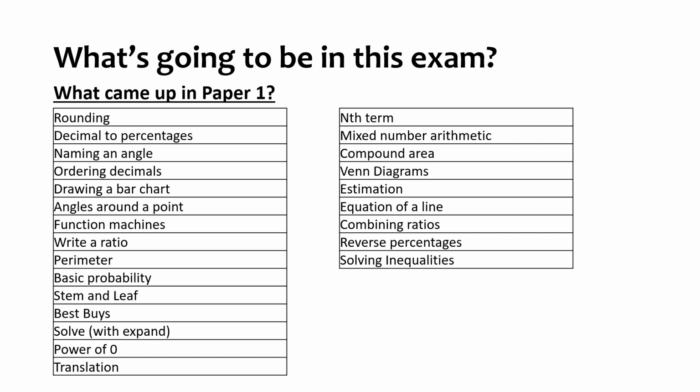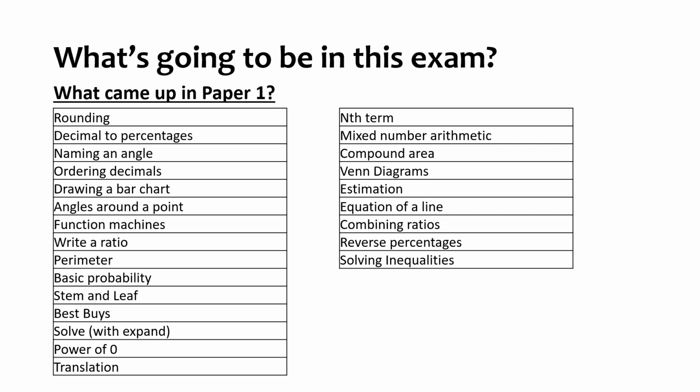Doesn't mean we won't see them all again. For instance, we had a rounding question as the very first question in Paper 1. Now, it doesn't mean we won't be asked to round an answer to another question. We saw decimal to percentages, one of our conversions between decimals, percentages, and fractions. Doesn't mean we won't see another type of decimals to percentages question. We did see ordering decimals, we could see ordering fractions.